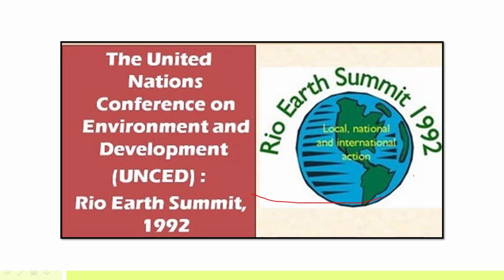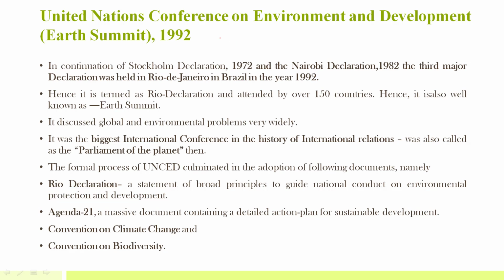Let's discuss the most important summit, that is the Rio Earth Summit in 1992. This is also known as the United Nations Conference on Environment and Development. I have told you this Rio Summit 1992 is actually a continuation of the Stockholm Declaration, because in 1972 the first conference emphasizing the environment took place.